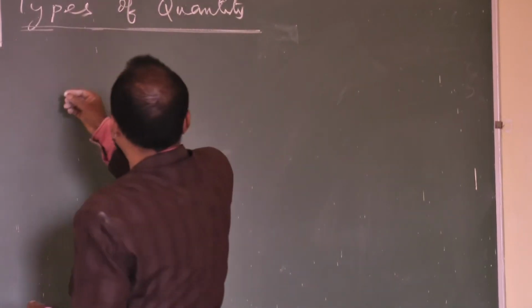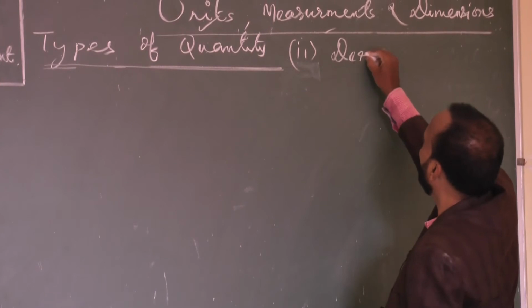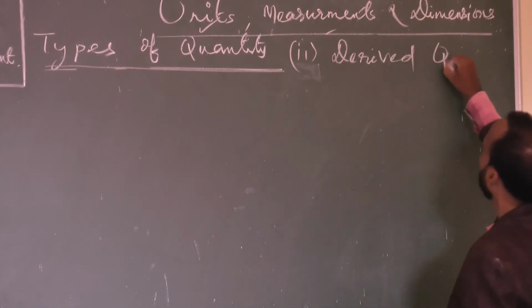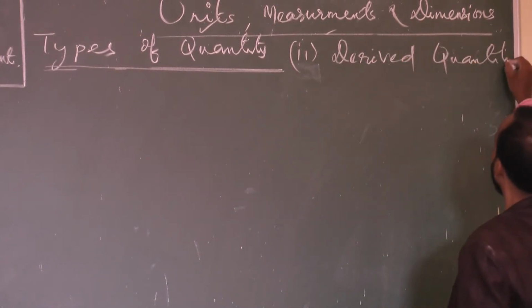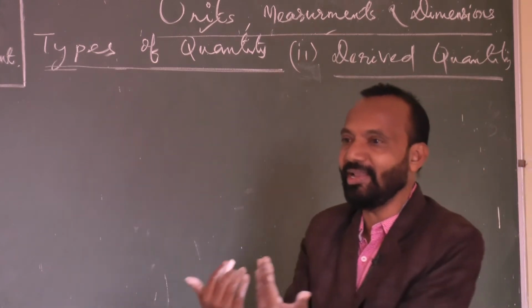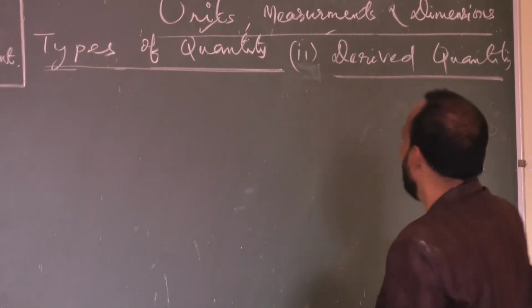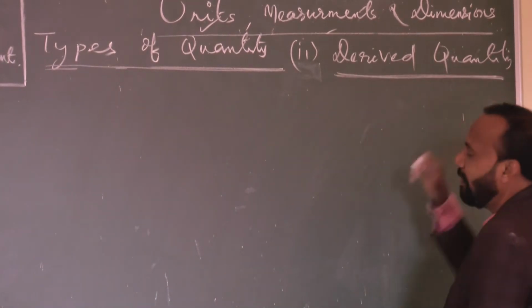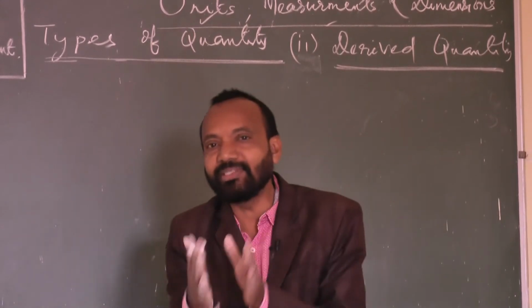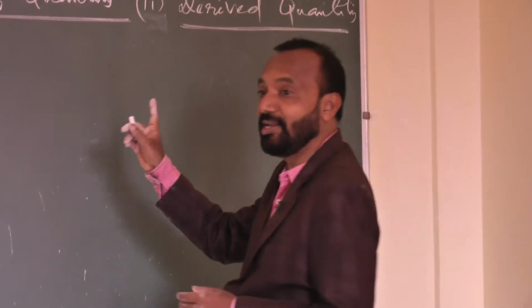Now, the second type of quantity is derived quantity. We are discussing derived quantity. Once again, it is a very simple word. Derived means what? We are expressing with the help of others. Deriving, that means we are expressing this quantity with the help of others. Derived quantity means, with the help of mass, length, time, with the help of fundamental physical quantities, those quantities are expressed. They are called derived quantities.